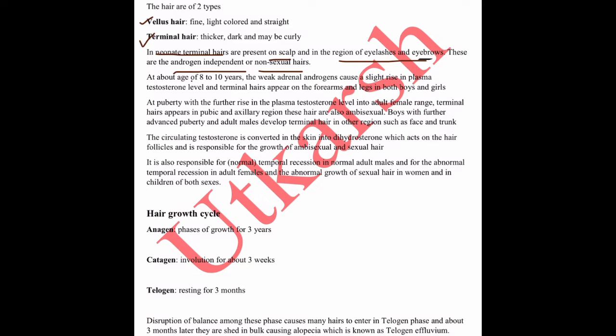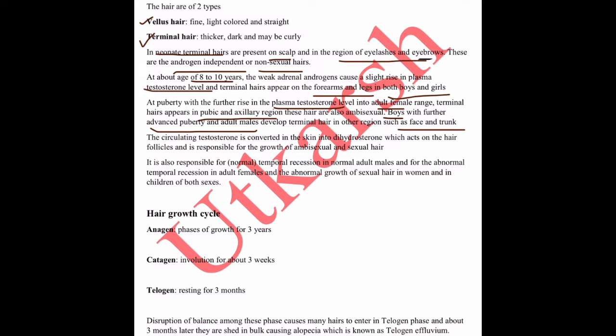At the age of 8 to 10 years, there is a slight increase in the plasma testosterone level because of weak adrenal androgens, and these terminal hairs appear on the forearms and the legs in both boys and girls. At the age of puberty, there is a further increase in the plasma testosterone level, and in females, these terminal hairs appear in the pubic and axillary region, while in boys and further advanced puberty with adult males, they develop these hairs in regions such as the face and trunk.